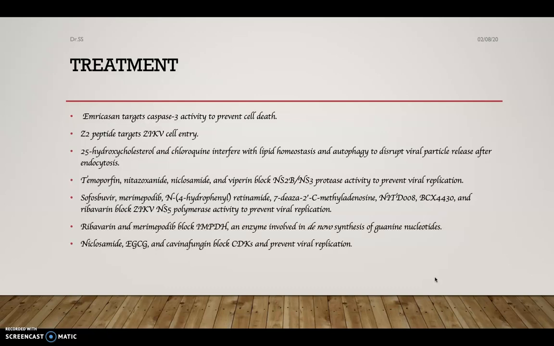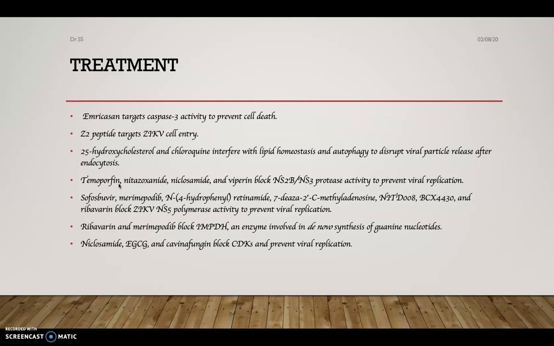And treatment, okay, these are the things I have referred to in some of the papers. So first one, amikacin targets the caspase-3 activity to prevent cell death, and cell entry is prevented by means of the Z2 peptide, and then viral particle endocytosis. After the endocytosis, that process is ceased by means of 25-hydroxycholesterol and chloroquine. And then viral replication in association with the NS2B-NS3 protease is blocked by dempurovin, nitazoxanide, niclosamide